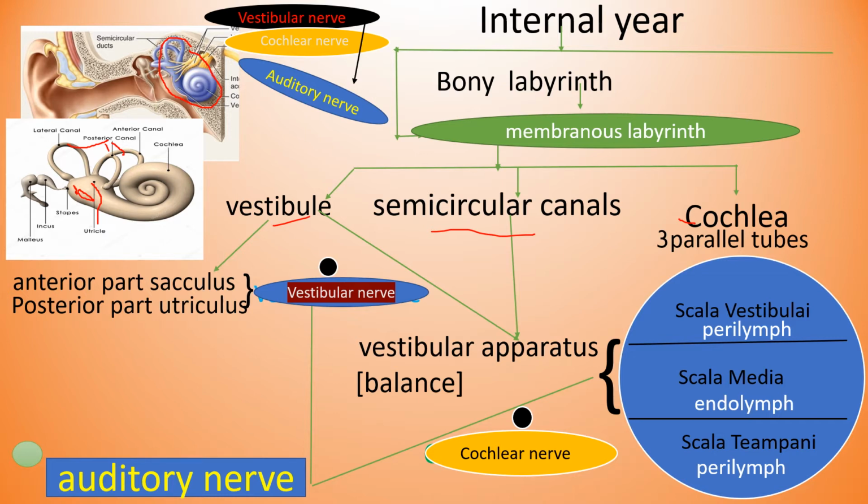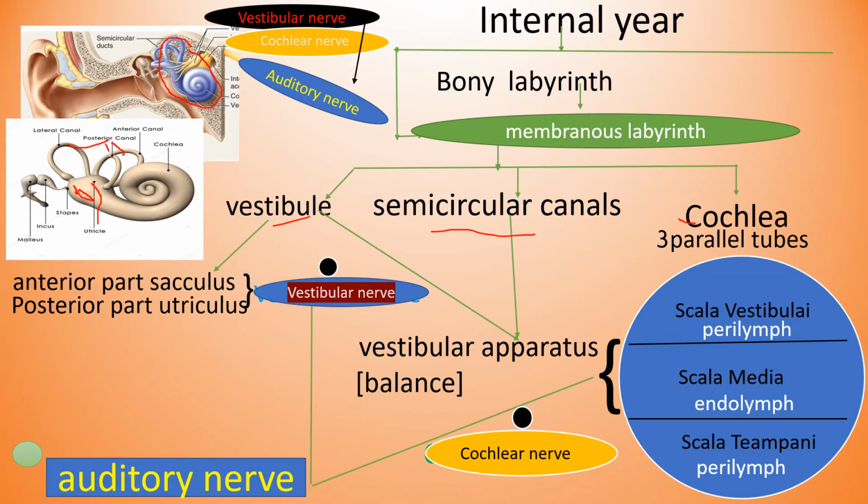Now, the vestibule and semicircular canals together form the vestibular apparatus. The function of this vestibular apparatus is to maintain the equilibrium of the human body.